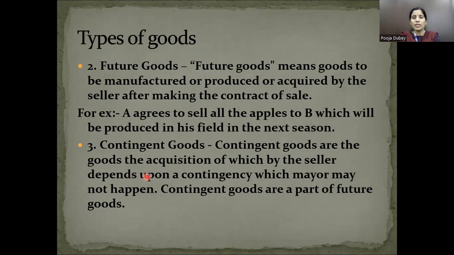If someone is selling, first take the example of future goods. If you want some chairs, the seller has shown you the sample of the chair, but the chairs will be produced on a future date. The chair will be manufactured on a future date, and then the chair will be delivered to you. It is an example of future goods.